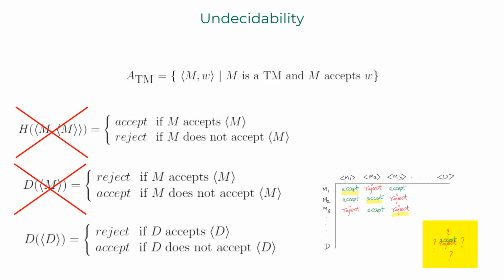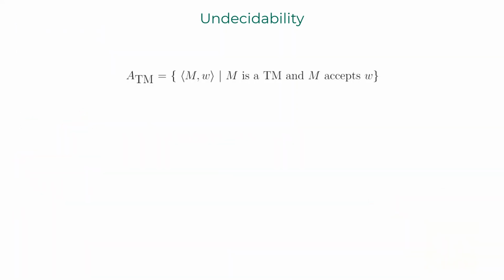By proof by contradiction, we can confidently say that the ATM problem is undecidable. I want you to rewatch this video and review the textbook proof multiple times to internalize this mind-blowing concept in theoretical computer science.